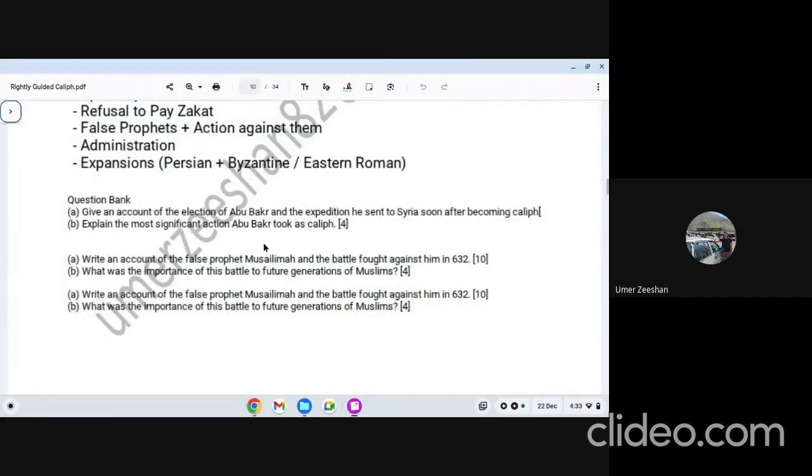Yamama was also asked by Cambridge in another way. Cambridge gave a question: write an account of the following two battles, Yamama and Yarmouk. So the first main challenge for the student was which one is which, because the names make the students confused. If you are clear that Yamama is the false prophet and Yarmouk is Umar's caliphate, then it's fine. Some students mix it up, or automatically there is confusion there.